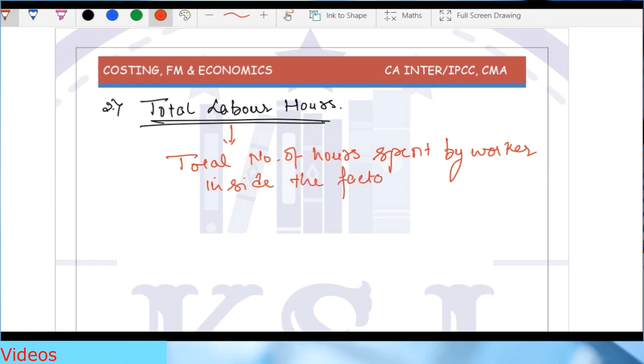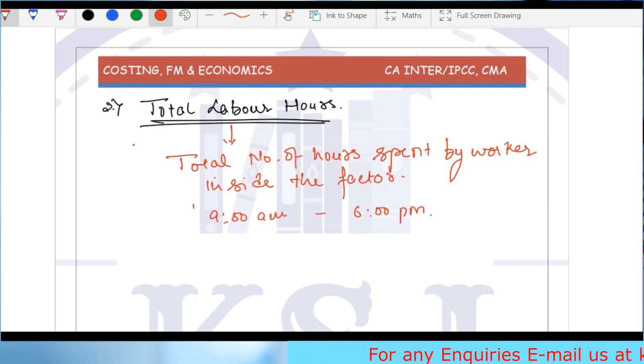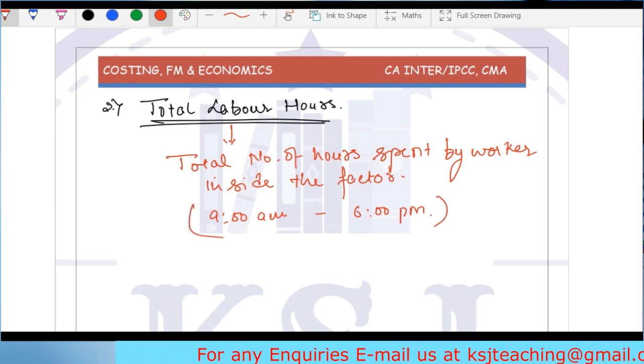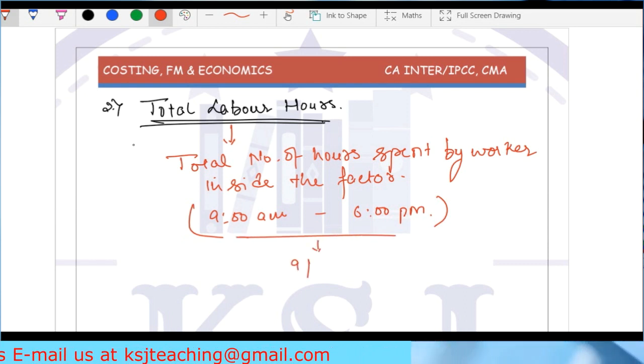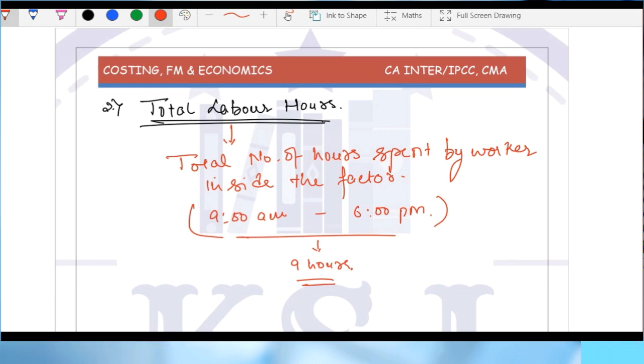So if a worker enters the factory at say 9 a.m. and leaves the factory at 6 p.m., that means in total he is inside the factory for how many hours? For 9 hours, you will say. So this is the total hours, the total number of hours spent by the worker inside the factory.